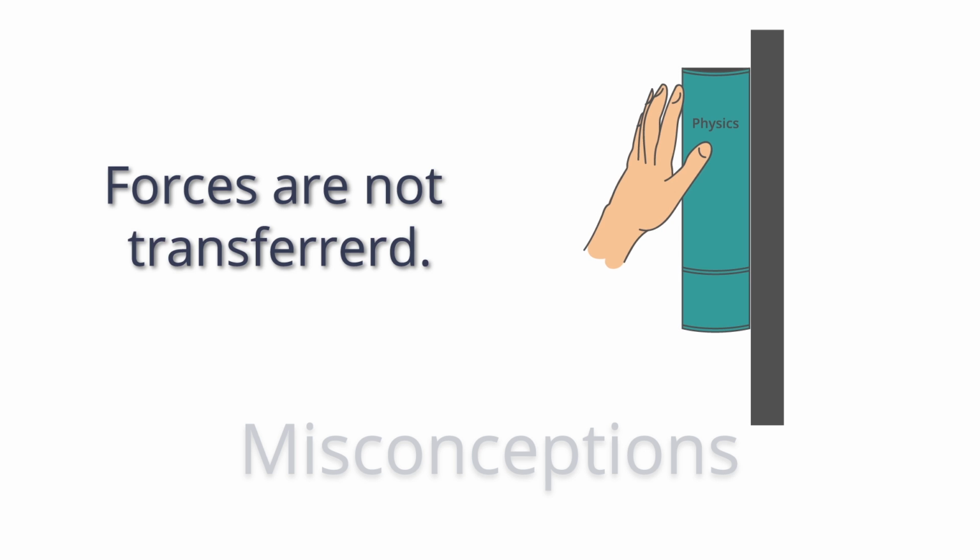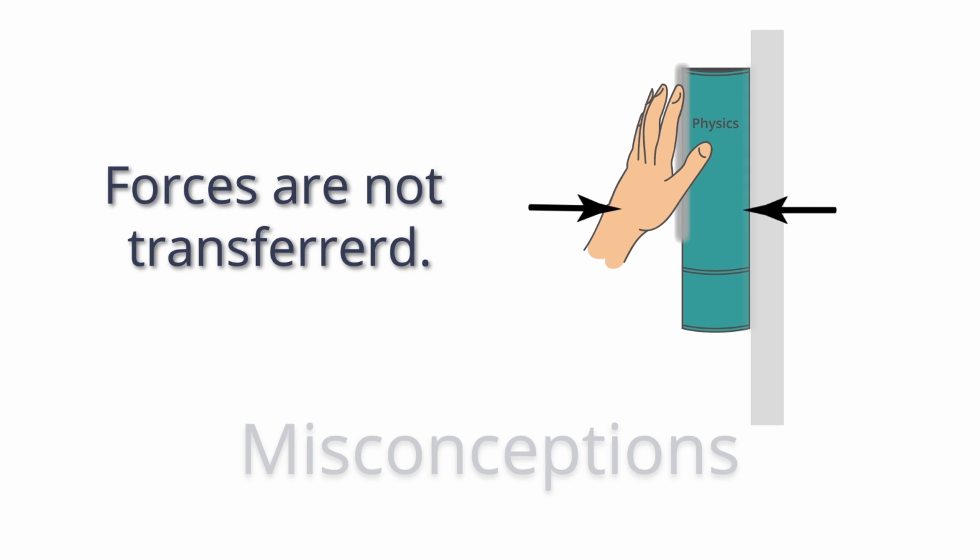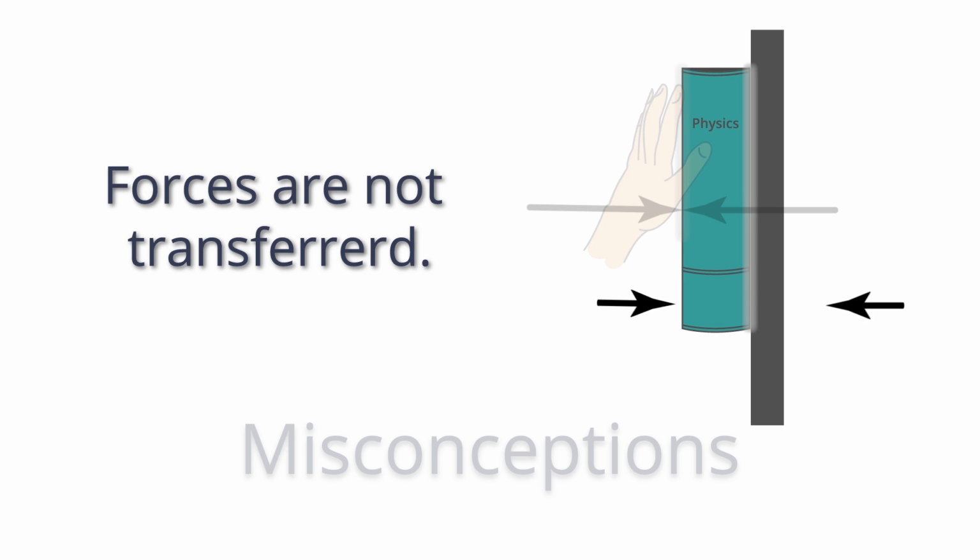Another common mistake is to think that forces transfer through objects. For example, if I'm pushing a book against a wall, it might seem like the force from my hand is being transferred to the wall. But what is really happening is that there are two independent interactions. The interaction of my hand with the book and the interaction of the book with the wall. And these are separate interactions. The forces might happen to have the same magnitude in some cases, but it's not because the force from my hand is being transferred. Forces arise between pairs of objects, and those forces can only act on those two objects.